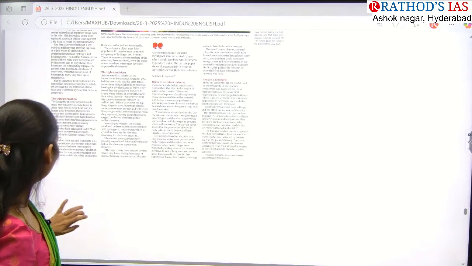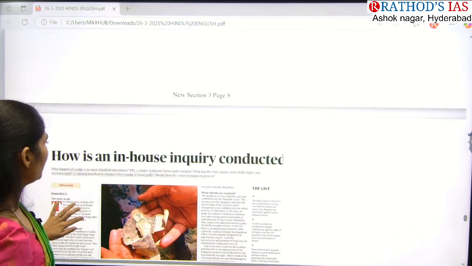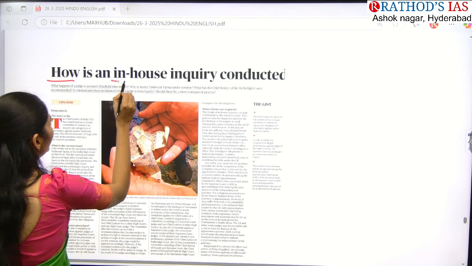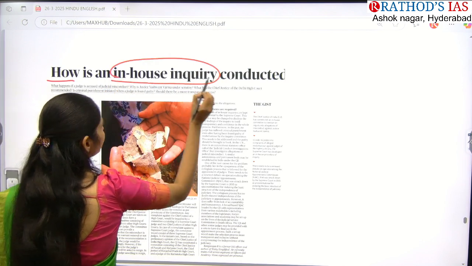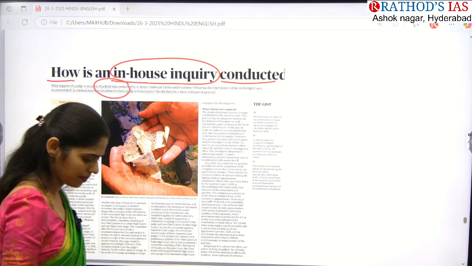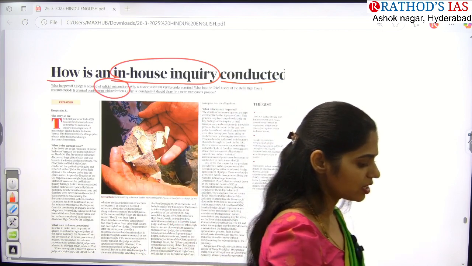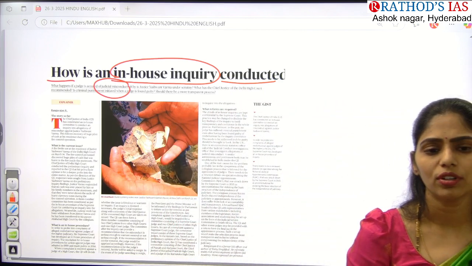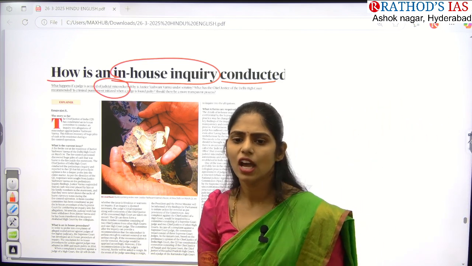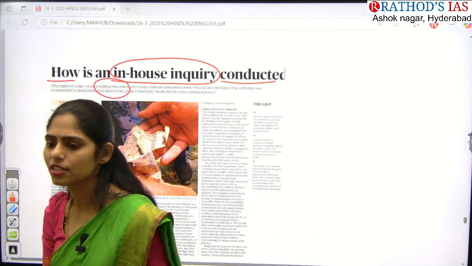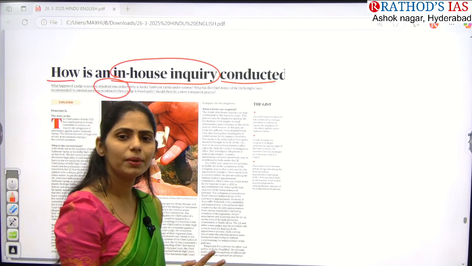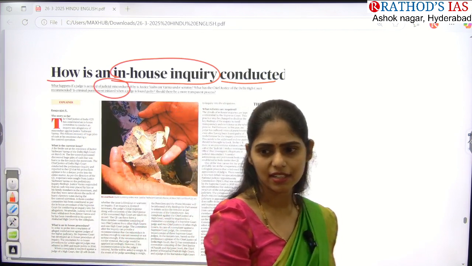And next article you see here: how is an in-house inquiry conducted? Actually this article is talking about judicial misconduct. When you study the Supreme Court or High Court, whenever studying about judges, you will be studying their eligibility criteria, the appointment process, and the removal process. On what basis will the removal be done? Based on the misconduct, right?